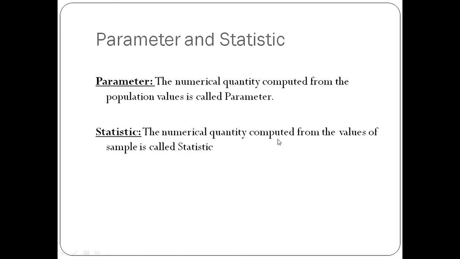The numerical quantity computed from the values of a sample is called a statistic. Here, the S is not written at the end. If S is written at the end of this word, statistics, it means the subject. But if S is not written at the end, it means the numerical quantity which is computed from the values of a sample.